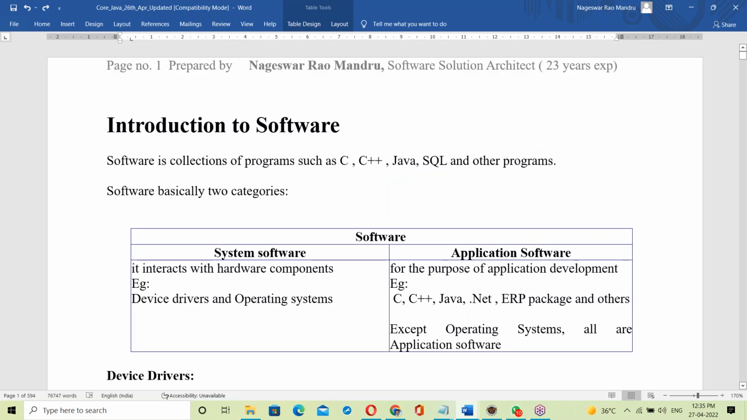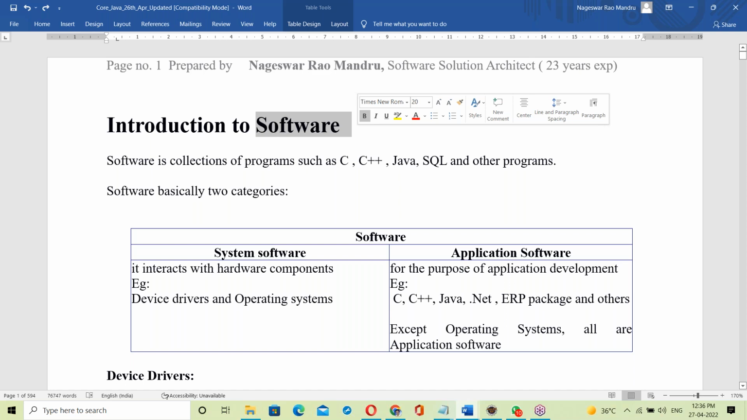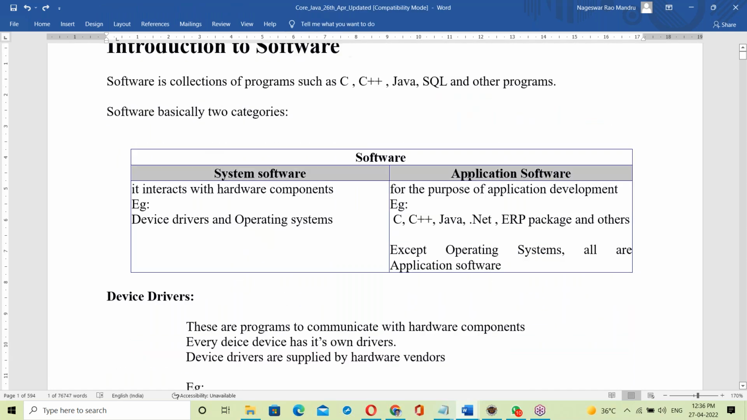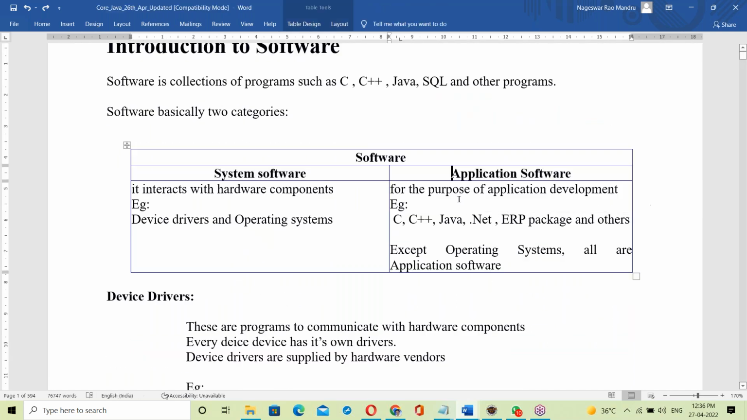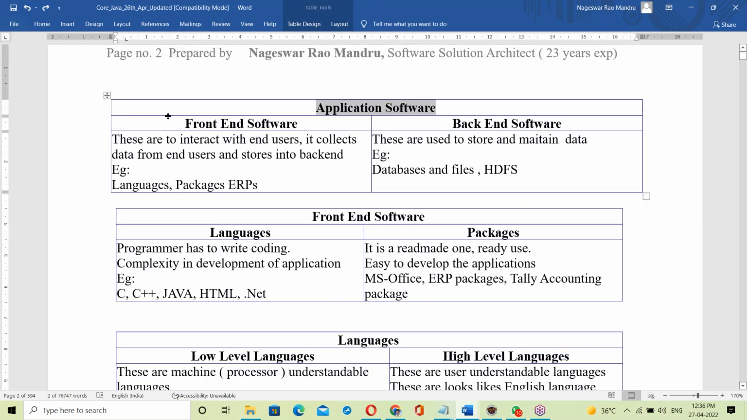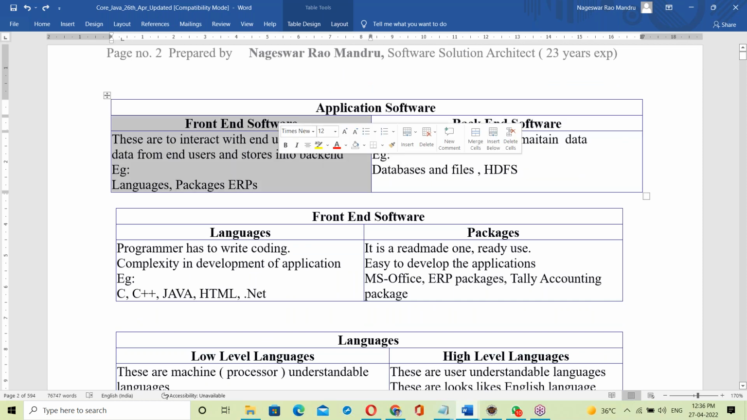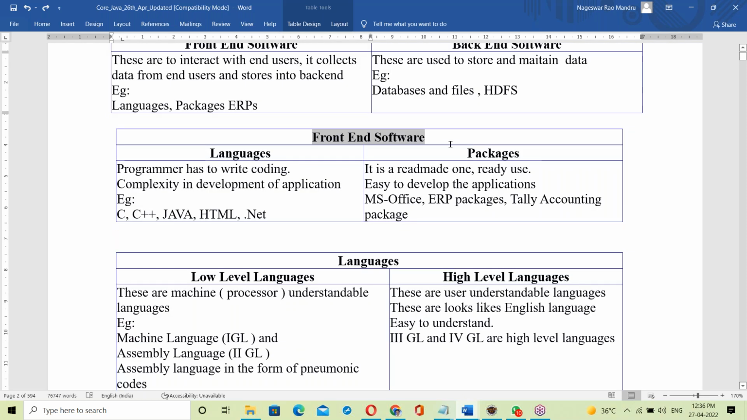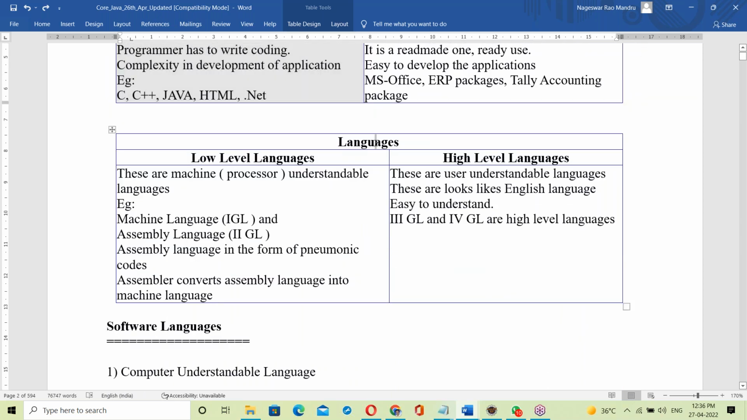In computers, there is hardware and software. So Java is software, right? Starting with software: system software and application software. Java is application software, so move to application software. In application software, there is front end and back end. Java is a front end. In front end, there are languages and packages. So Java is a language. So move to languages.